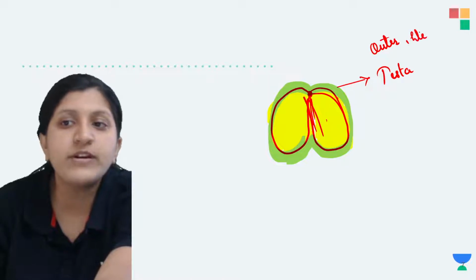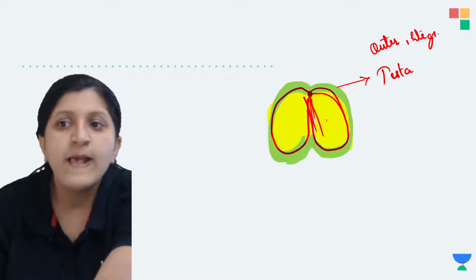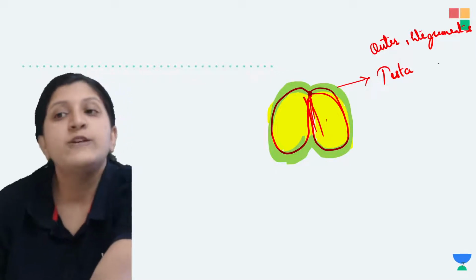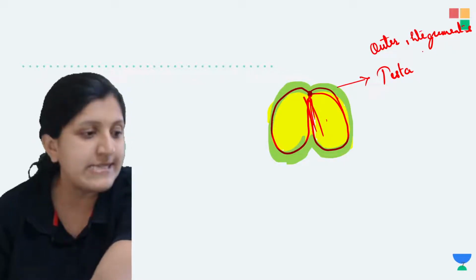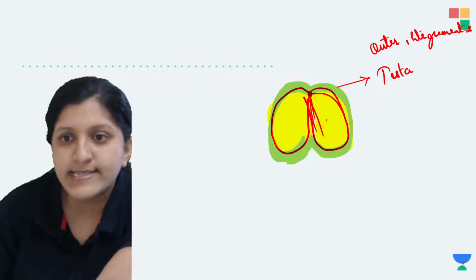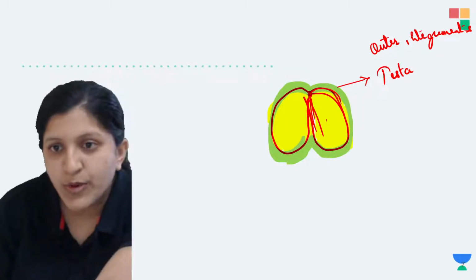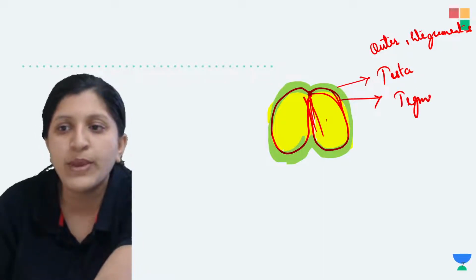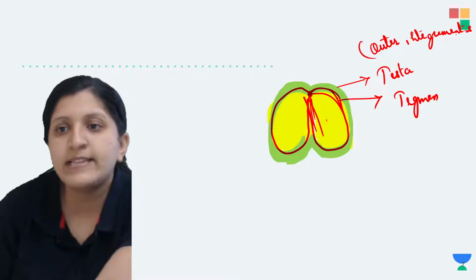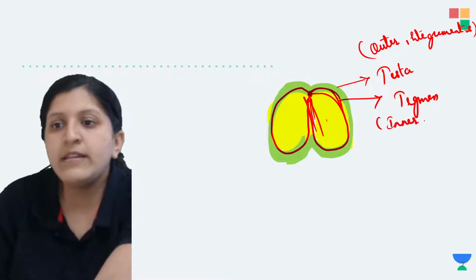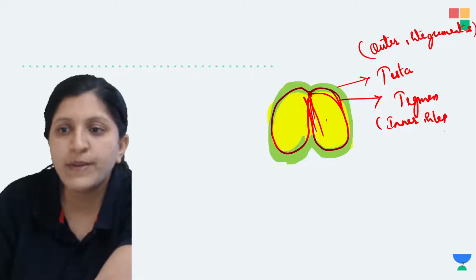Soon after the fertilization occurs, the integuments that you find in the ovule are going to form a testa and a tegmen, which are basically the coverings. So this one is the testa, and now you see there is one more covering here. This covering is the tegmen. That tegmen is nothing but the inner integument.